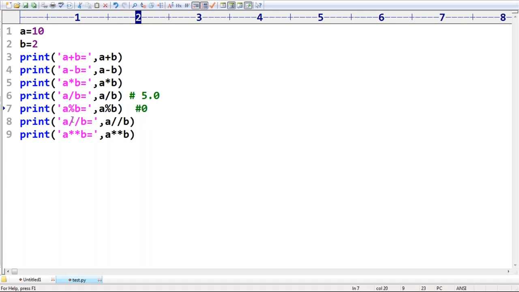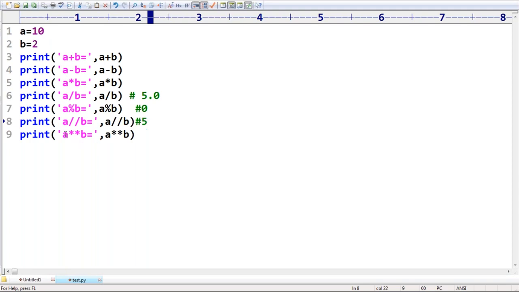Next, a floor division. What is the meaning of floor division? Very simple. 10 by 2. Floor value means round value. What is the value? Its value is nothing but 5. By default we are going to get 5. Floor division. Remember this one, 5 itself is the value.